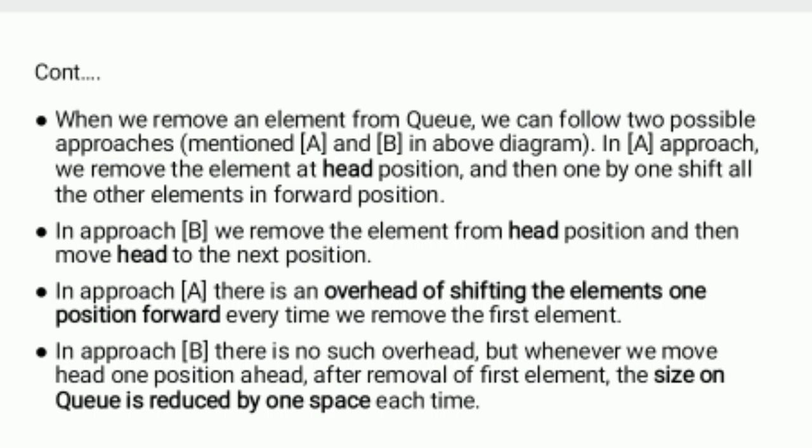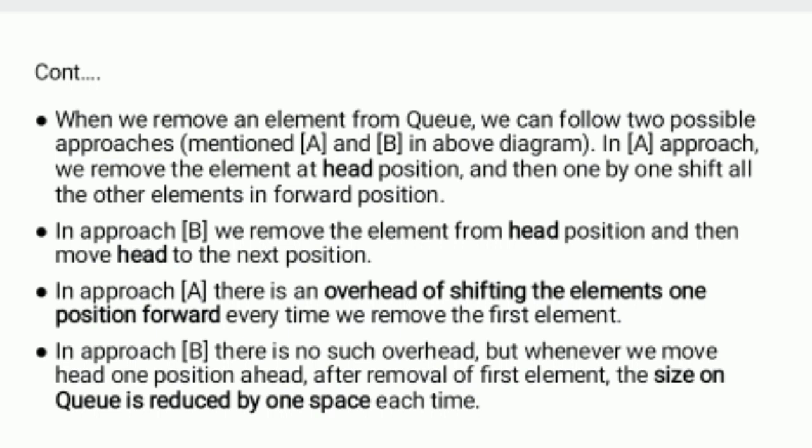In the previous approach A, we remove the element at the head position and then one by one shift all the other elements to forward positions. In approach B, we remove the element from the head position and then move head to the next position.